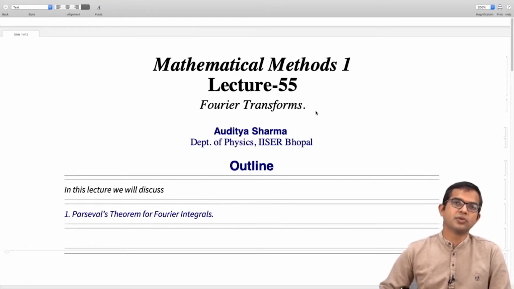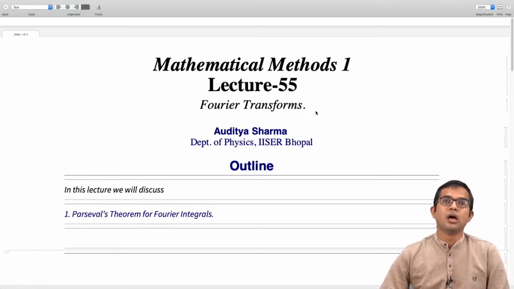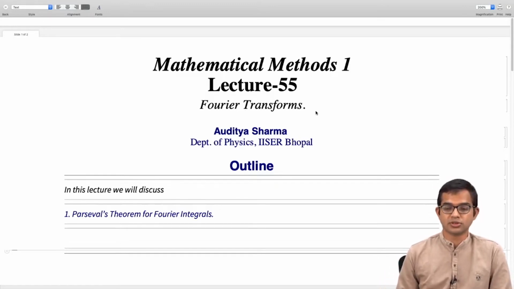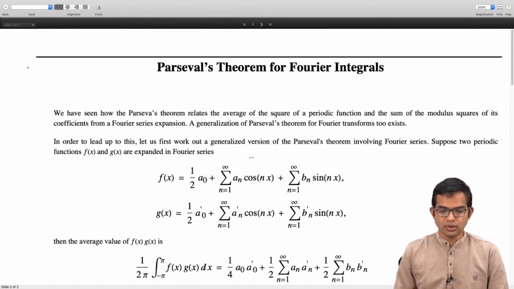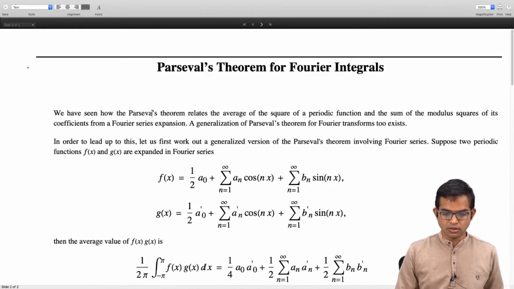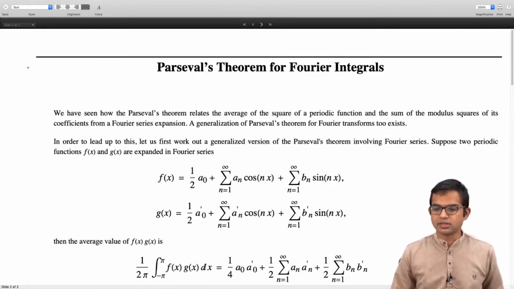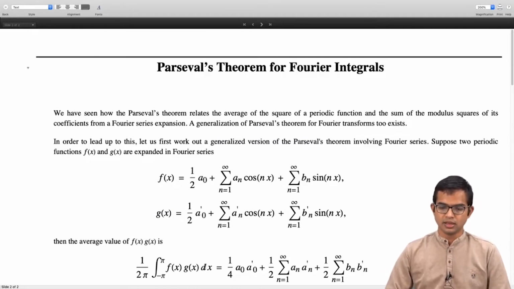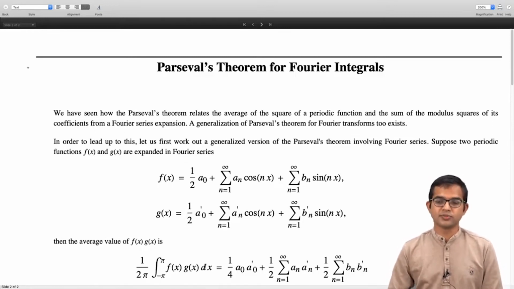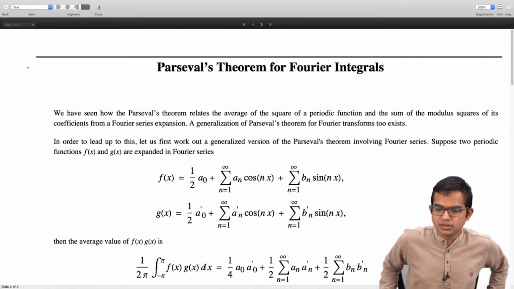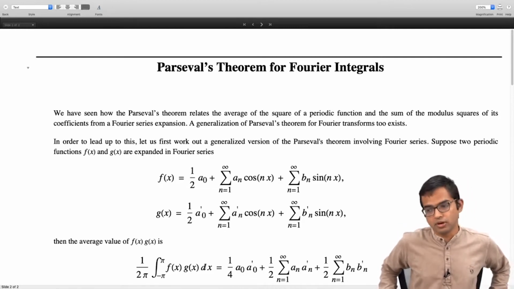And once again, just like with Parseval's theorem with Fourier series, this too has some very nice applications which follow from Parseval's theorem, right? So that's what's coming up in this lecture. Okay, so in order to write down Parseval's theorem for Fourier integrals, first we will work out a generalized version of Parseval's theorem involving Fourier series for a periodic function itself, right?